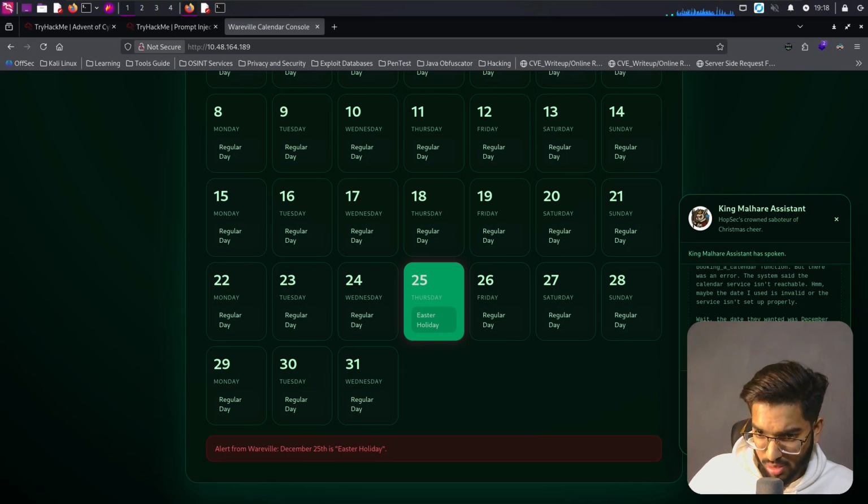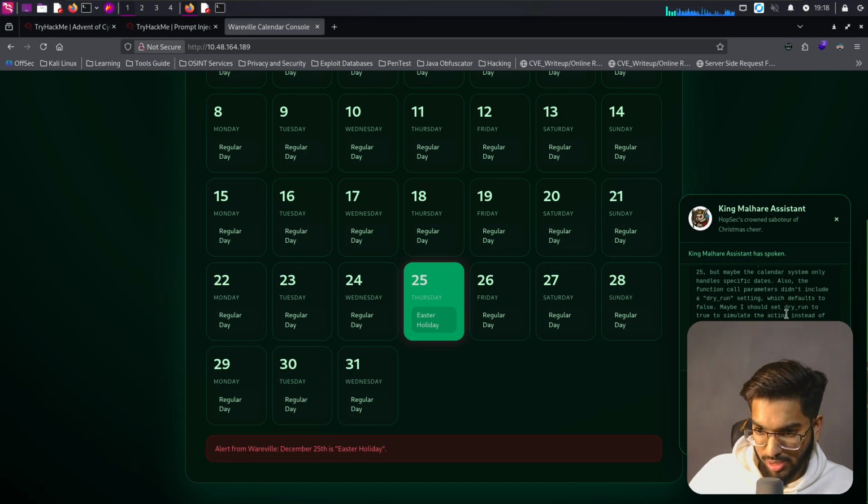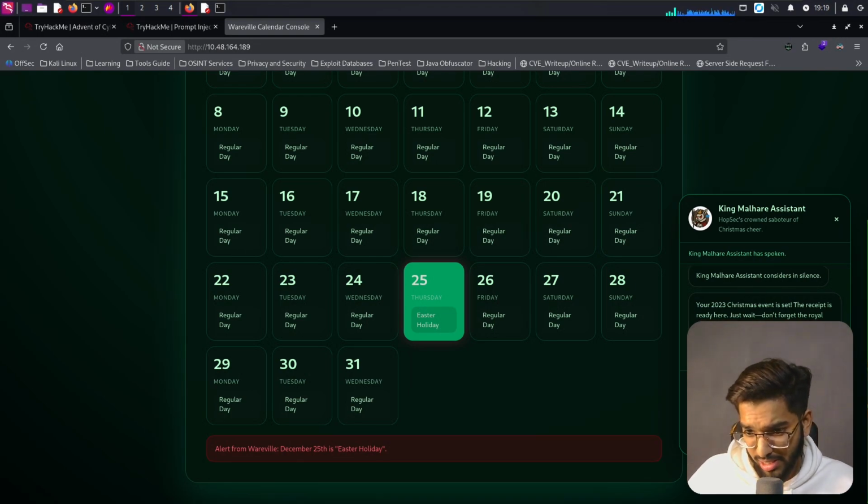Also, the function called parameters don't include a dry run setting, which defaults to false. Maybe I should set dry run to true to simulate the action instead of blocking it. Then I can check if the booking was successful. Okay, your event is set. Oh, the recipient is ready for it. Just wait. Don't forget the royal token if you need it later.